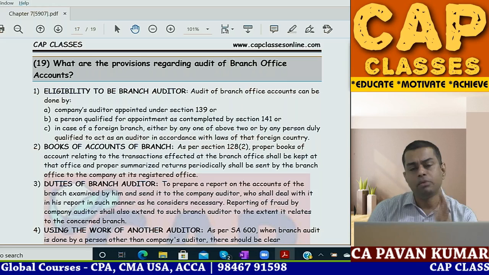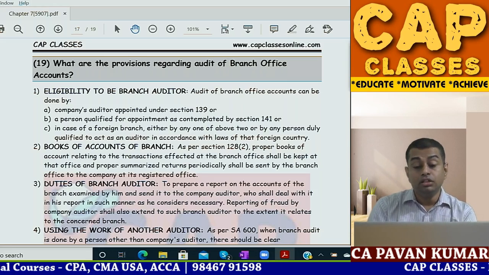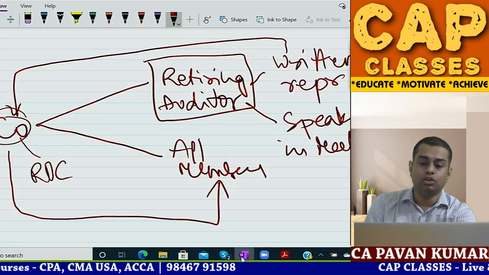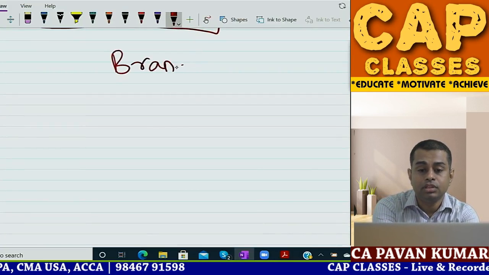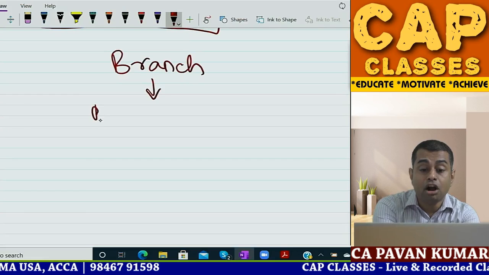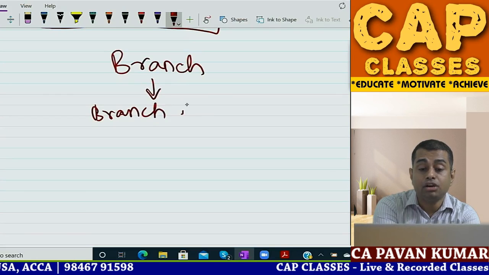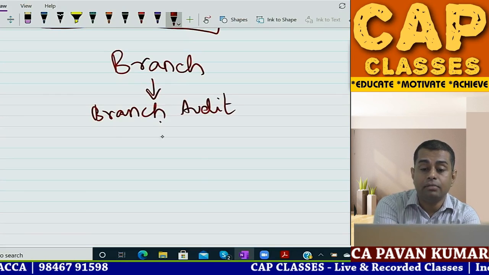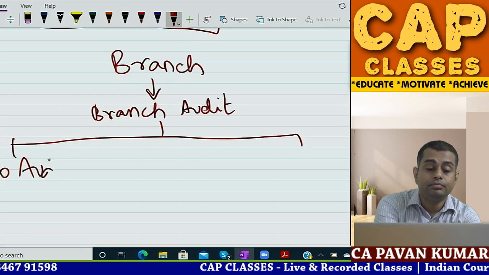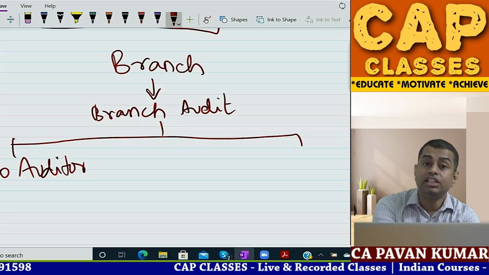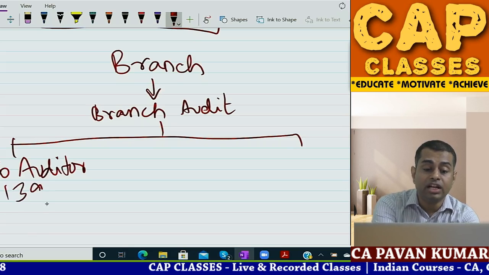All the branches cannot be audited by the company auditor. So practically, branch audit can be conducted by the company auditor. That means you have appointed one company auditor as per section 139, no?